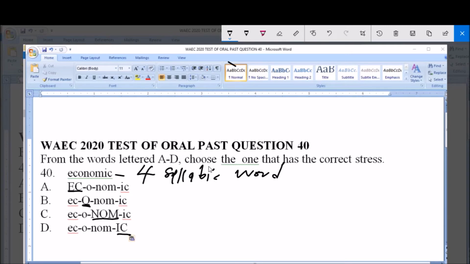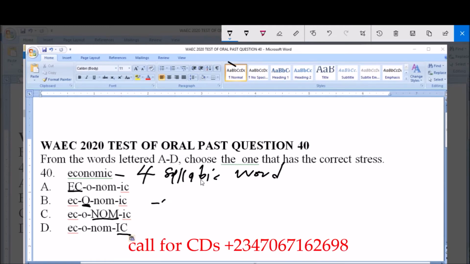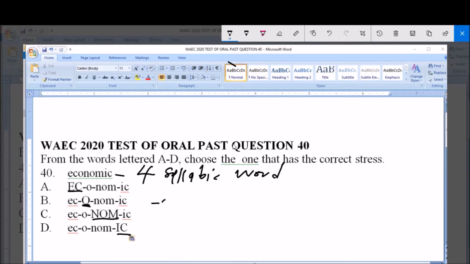Now let us pronounce this word: economic. Just as tradition has it, the first syllable is at its nominal level, that is the initial syllable. Then the o here, even by transcription, is the short o, not the long o version of the vowel sound. Then nom, if you pronounce the nom, you find that the oesophagus is thick or vibrates in its vibration. It is thicker than the o sound.